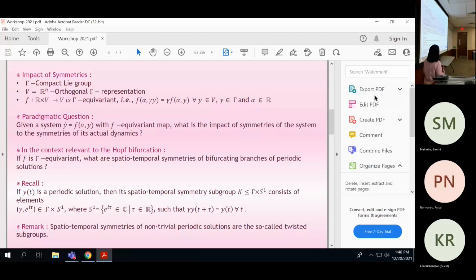Now, in the context of the Hopf bifurcation, if F is gamma equivariant, what are the spatio-temporal symmetries of the periodic solutions of the Hopf bifurcation? If y of t is a periodic solution, then the spatio-temporal symmetries are the subgroup of gamma times S1 consisting of elements of the type (gamma, e^{i tau}) such that gamma y of t plus tau equals y of t for all t. This group of spatio-temporal symmetries is known as the twisted subgroup.